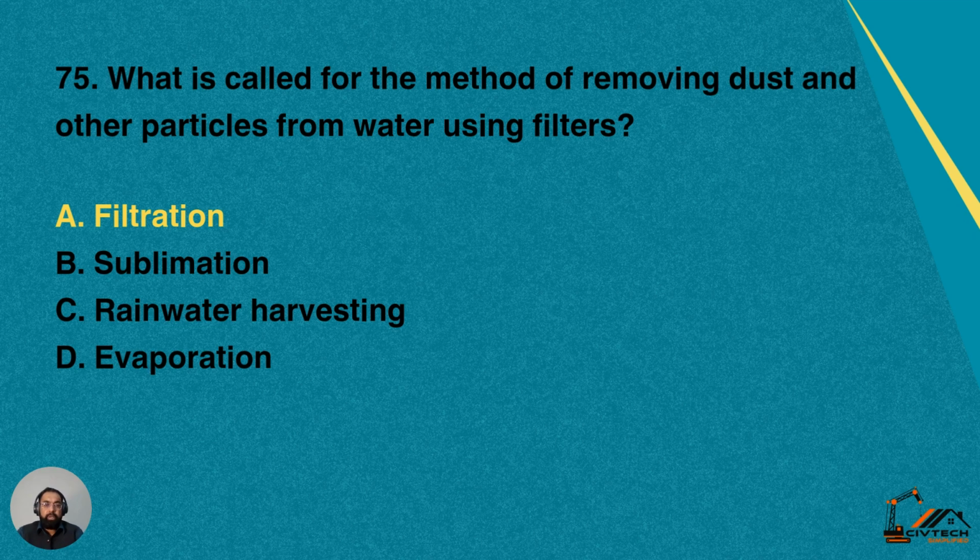So the dust and other impurities are removed and that process is called number A, filtration, number B, sublimation, number C, rainwater harvesting, number D, evaporation. Yes, this process is basically called filtration process. So the question was, what is called for the method of removing dust and other particles from water using filters? So this process is called filtration process.